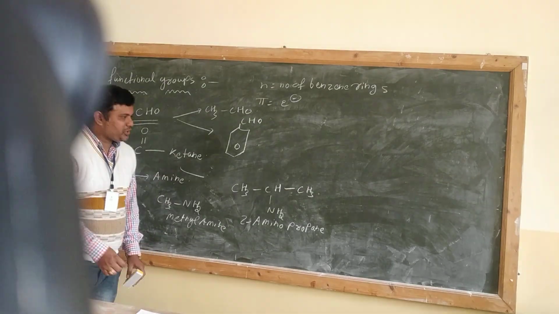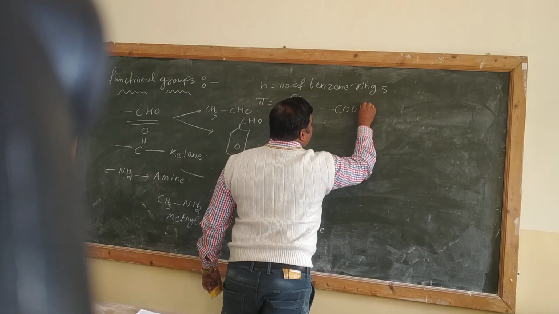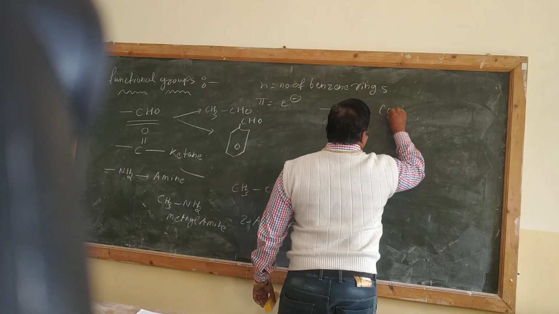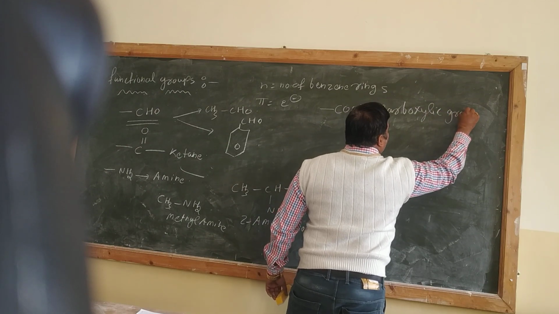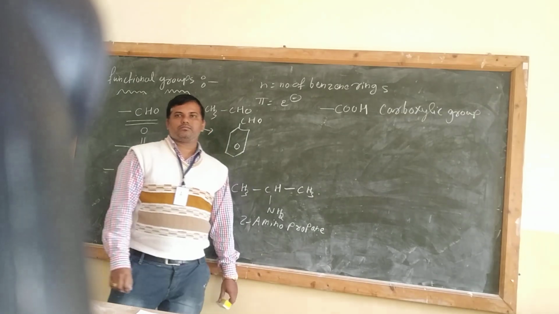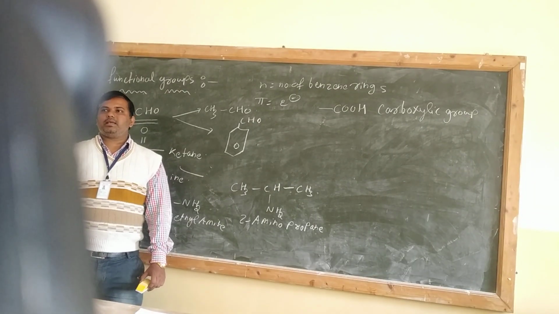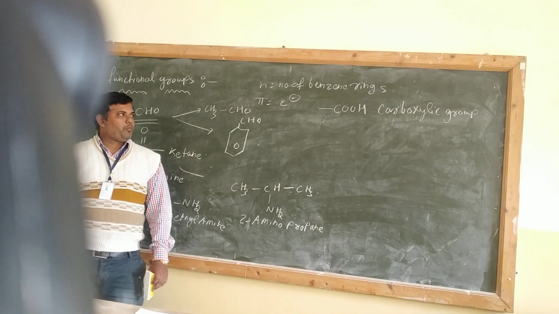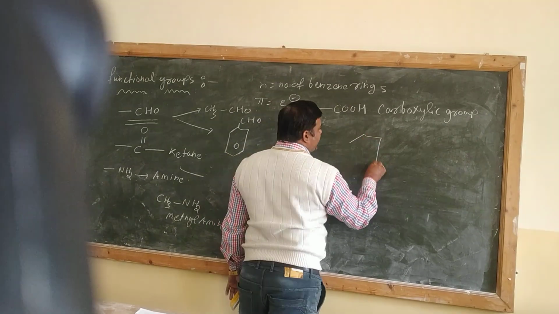Then the next functional group. The next functional group is the carboxylic group, COOH. Okay. The next category is COOH. Carboxylic group. Okay. So the compounds obtained from the carboxylic group are